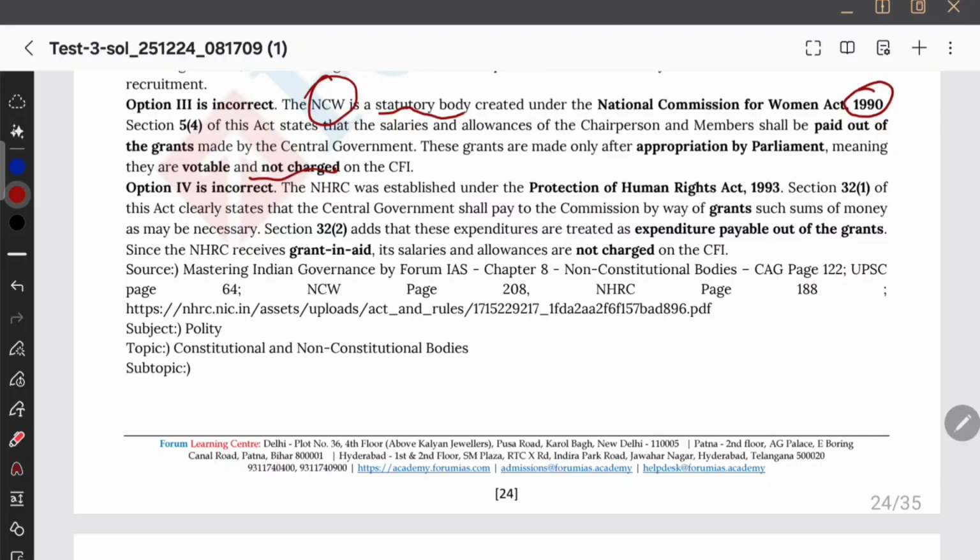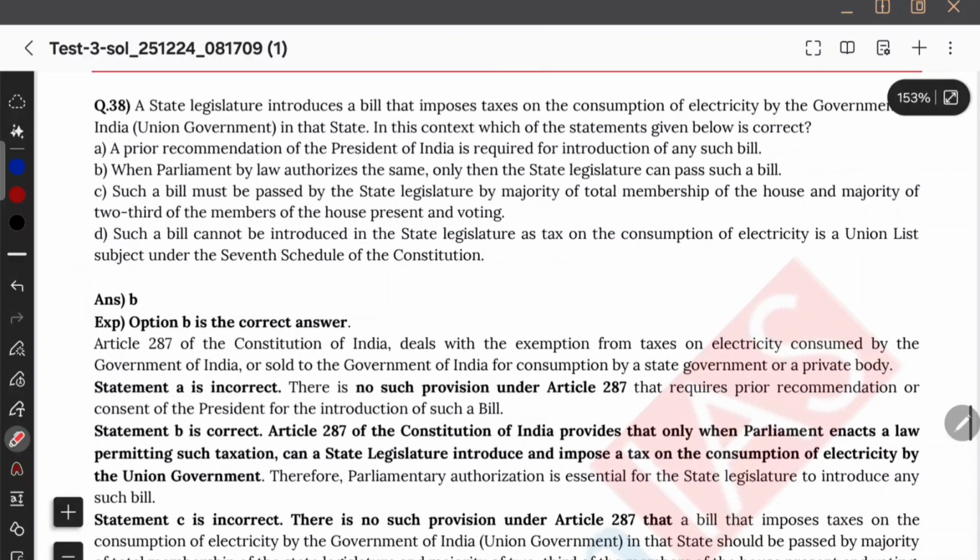India. If they are not charged, definitely they are going to be votable. And the human rights commission, they are given actually as a grant in aid. They are grants, they are not charged. तो शायद नेशनल कमीशन फॉर वुमेन के लिए वोटिंग होगा एंड एनएचआरसी के लिए ग्रांट इन एड होगा. This is from the financial relations.